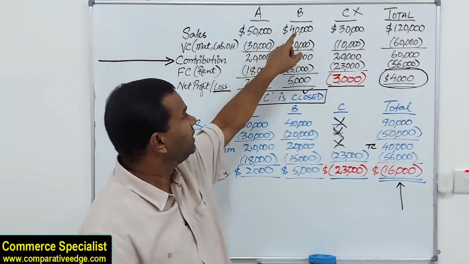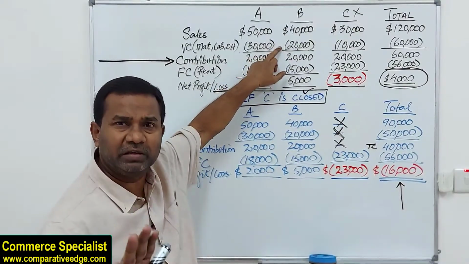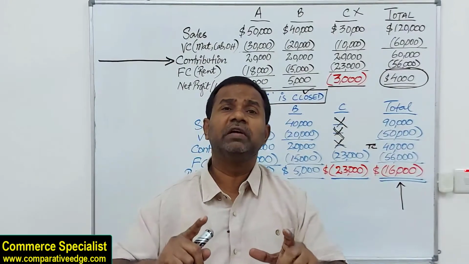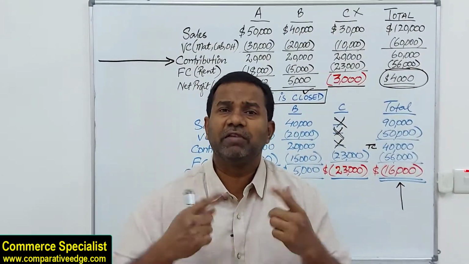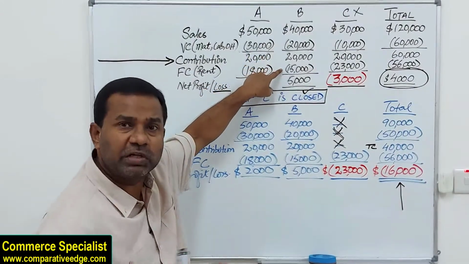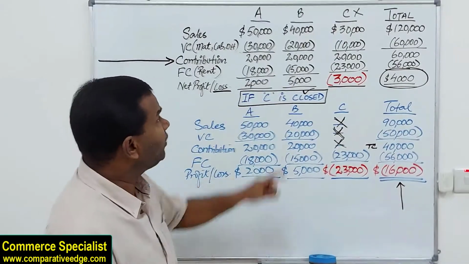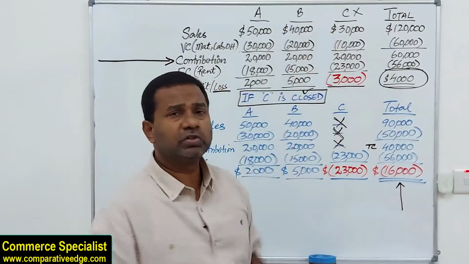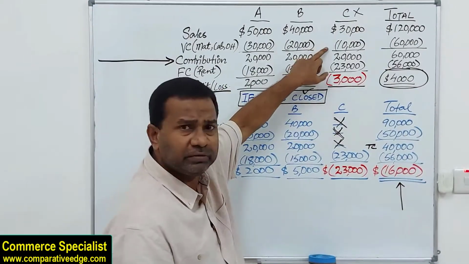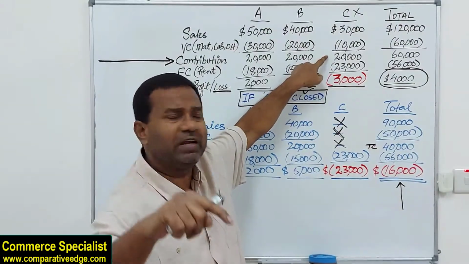Look at department B, sales being 40,000. How much is the variable cost? Just 20. How much is it contributing towards recovery of fixed cost, towards covering fixed cost? So its contribution is 20,000, fixed cost is 15. Still we have some surplus, a positive amount, profit. But if you look at department C, sales is how much? 30,000. What's the variable cost? 10,000. How much is it contributing towards fixed cost, towards the rent?